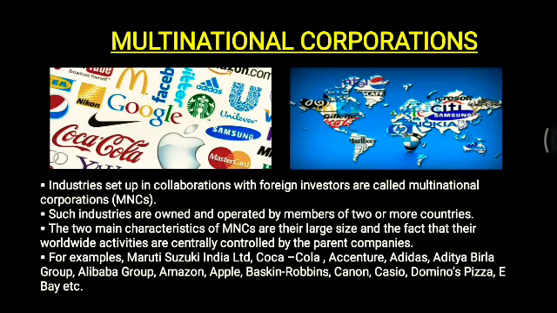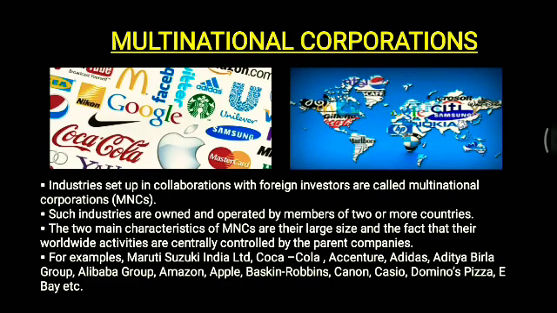Now the two main characteristics of MNCs are, first, their large size, and also the fact that their worldwide activities are centrally controlled by the parent companies. Maybe their parent company is in Germany, and their other branches are there in different countries like India, Pakistan, and some other countries. So everything will be monitored and controlled by the parent company that is in Germany, like that.